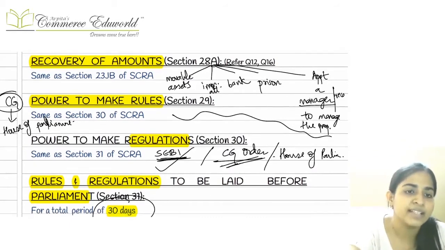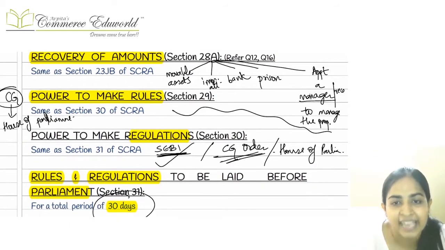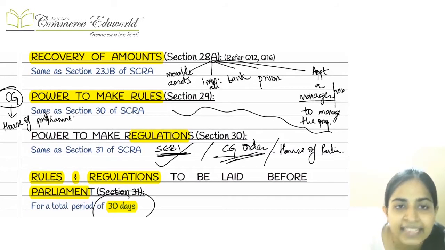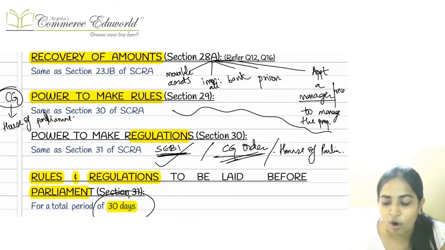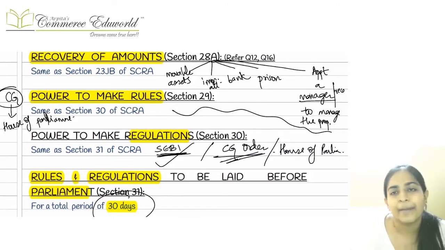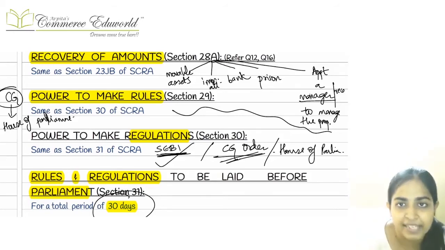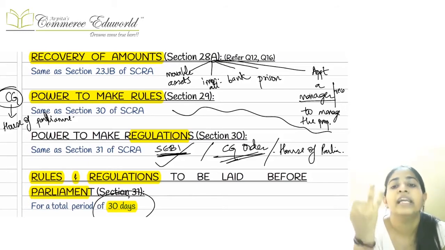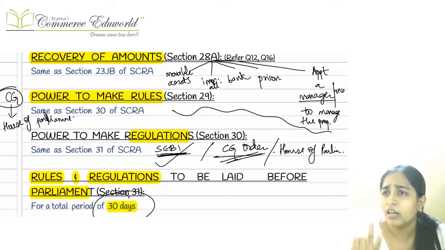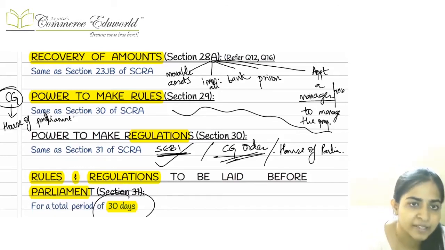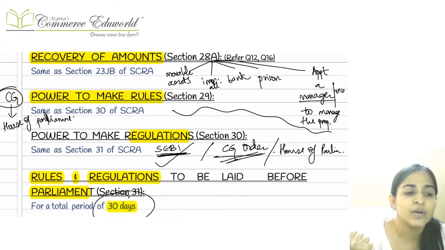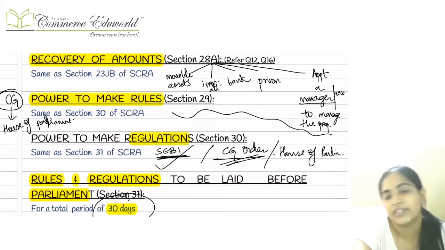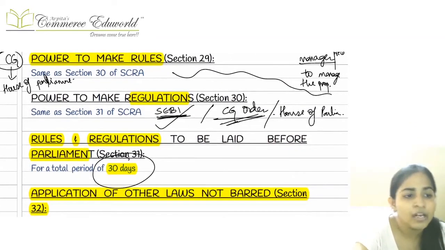Next one is recovery of amount. Whenever any penalty etc. is levied on us, and if we are not paying it on our own, then a person called the recovery officer will be appointed, who will recover the penalties from us in 5 ways. It can attach our bank accounts, it can attach and sell off our movable and immovable property. Then it can arrest us, put us in prison, detain us, and the last one is it can appoint a person as receiver to manage the properties. These are the ways which we had studied in your SECRA chapter also.